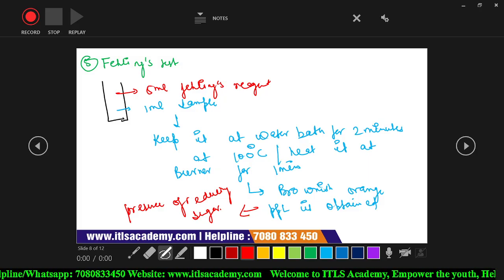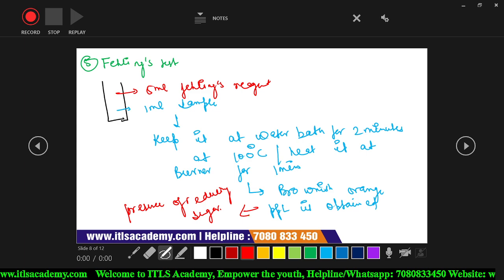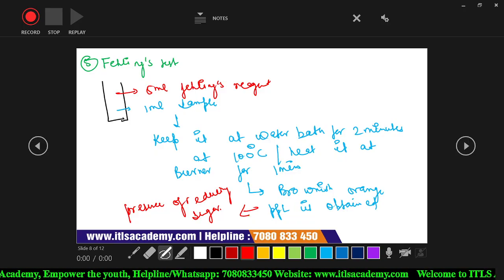See, all these tests are very easy. The only difference is how to prepare the reagent. In the next class I will give you the PPT in which the preparation of the reagents is given, then it will be easier for you. So you can easily connect it to the procedure.